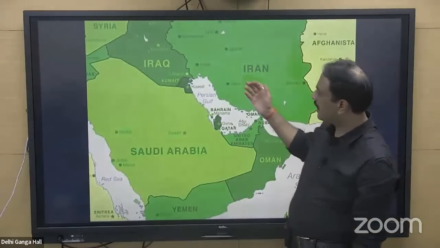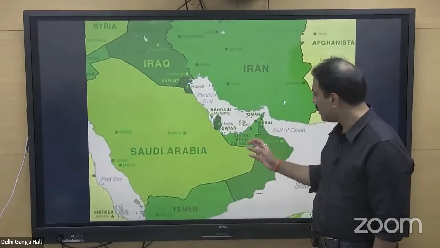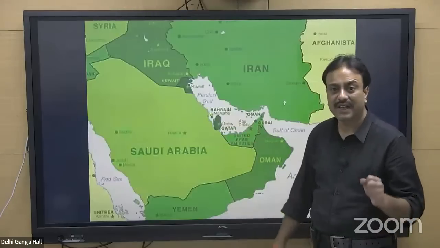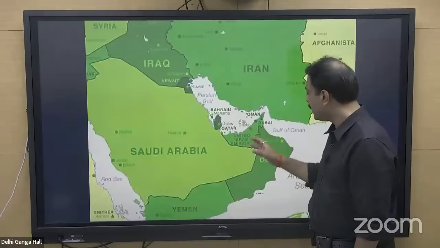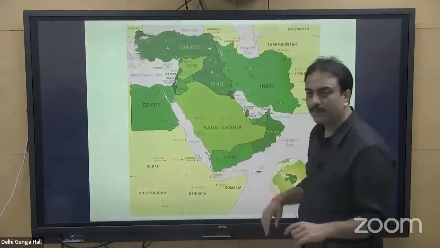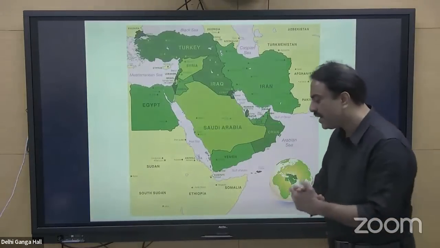So Iran, Iraq, Kuwait, Saudi Arabia, UAE, United Arab Emirates, a part of Oman is here. So Oman, Bahrain and Qatar, 8 countries. Iran, Iraq, Kuwait, Saudi Arabia, Bahrain, Qatar, UAE and Oman. These 8 countries share the border with Gulf of Persia, and so they are called as Gulf countries. It remains very important. Why very important?